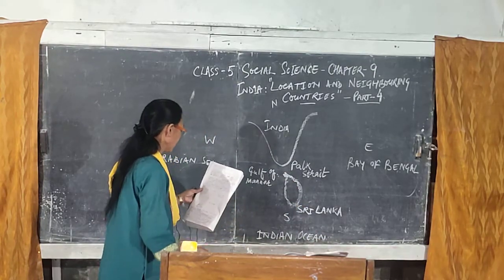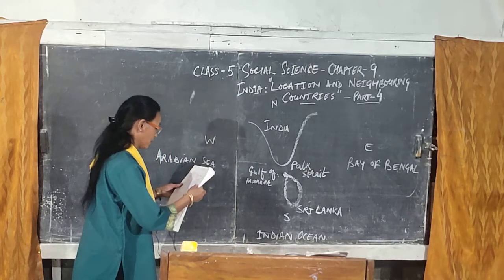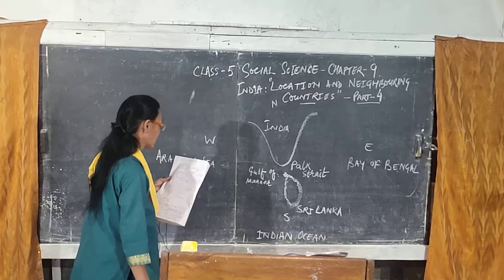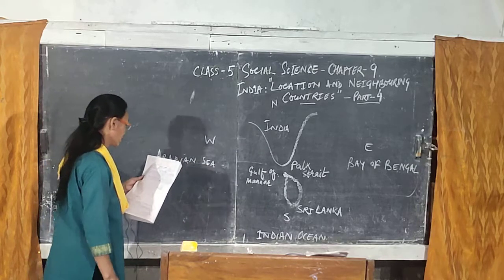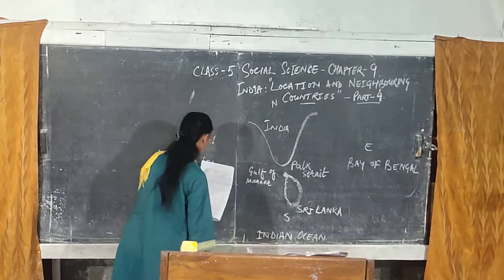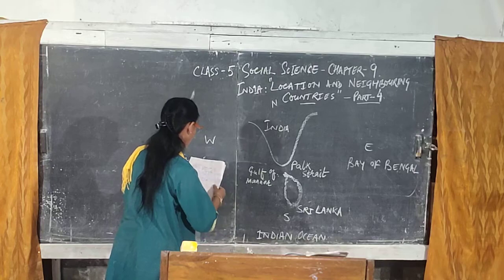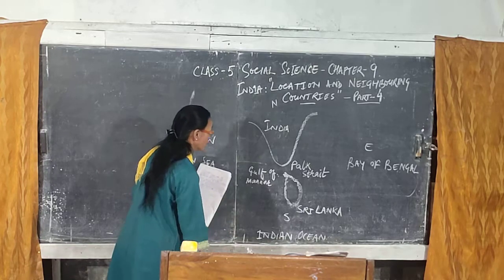Now, it is the Republic of Maldives, a small island country in South Asia, situated in the Arabian Sea of the Indian Ocean.